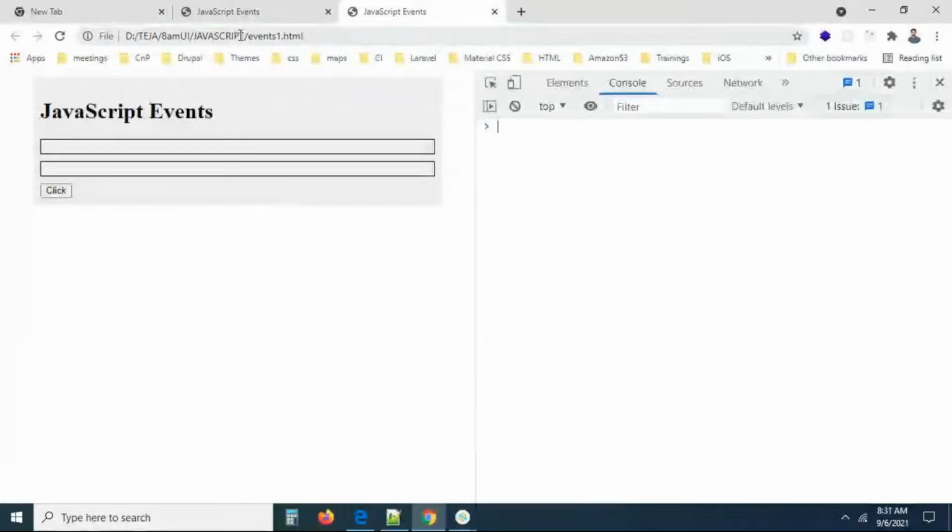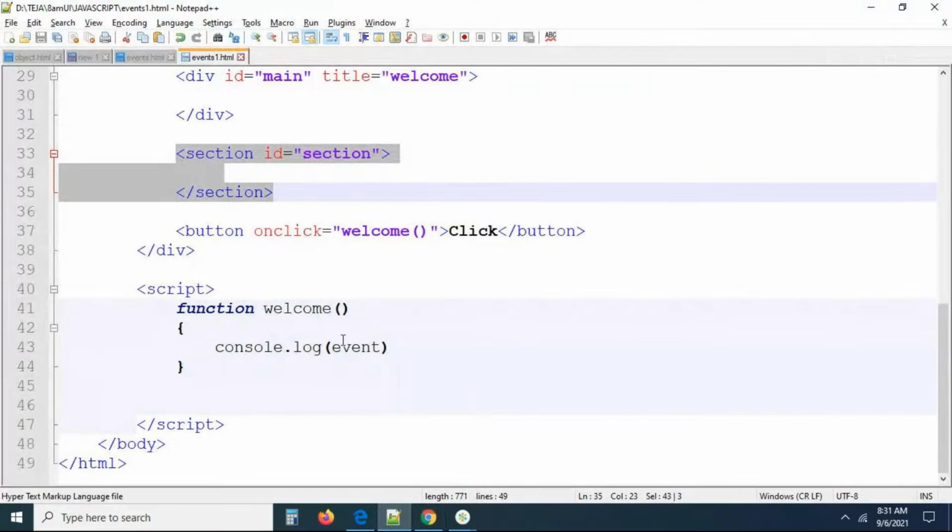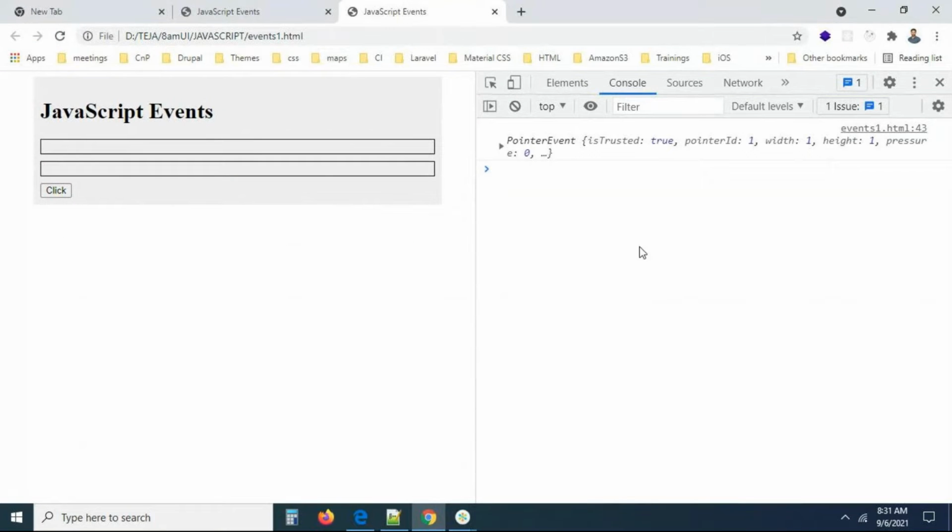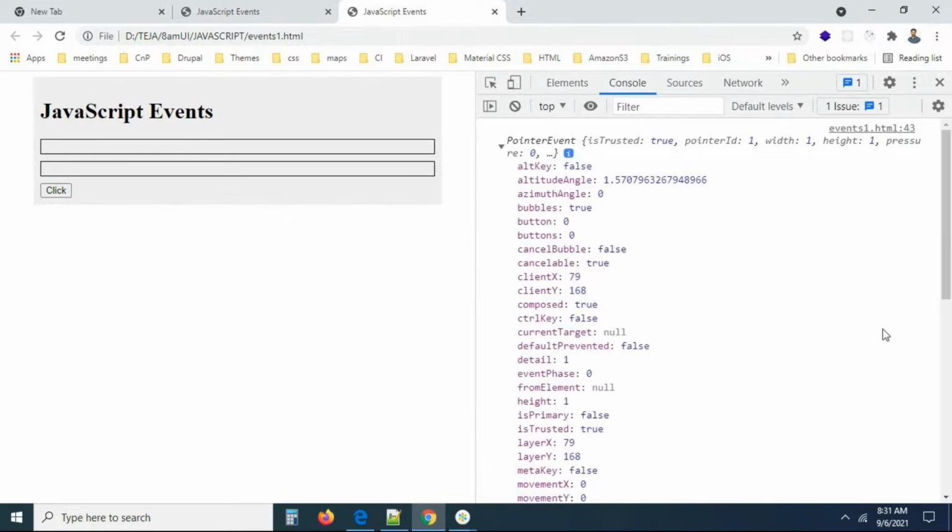I'm just going to execute this. You are not having anything. So, okay, I printed console.log now. Save the file, this is event1.html. In the console, can you see, guys, something is created, a pointer object. Now you can click on it. Now you can see what this is, guys. Here, are you able to see?